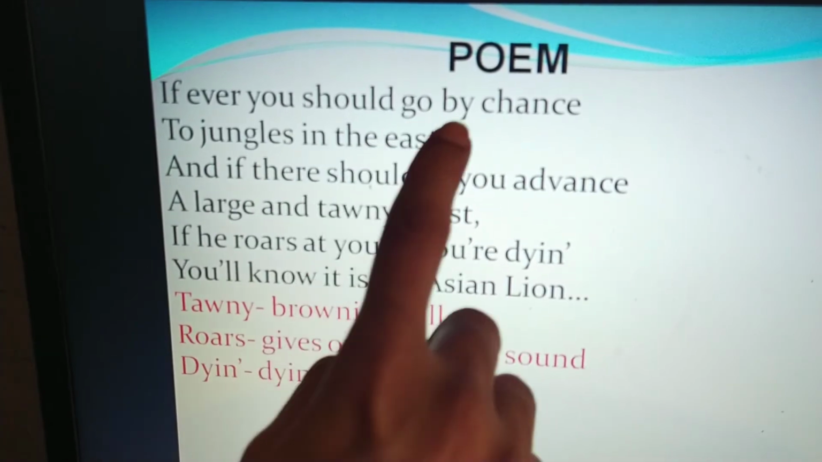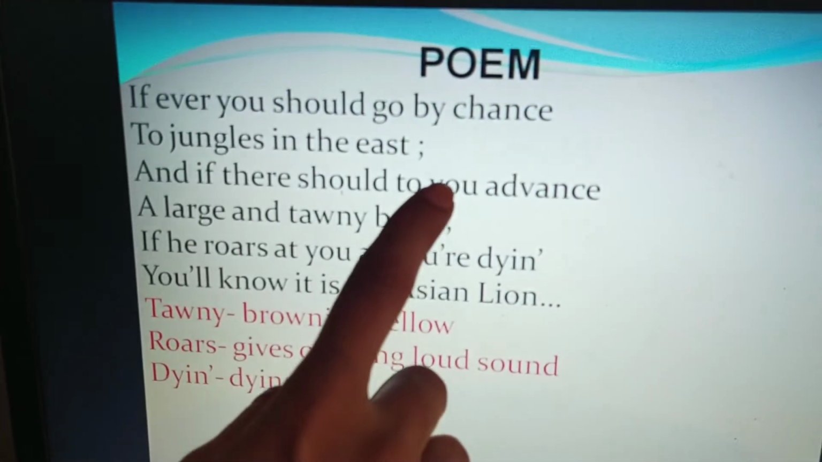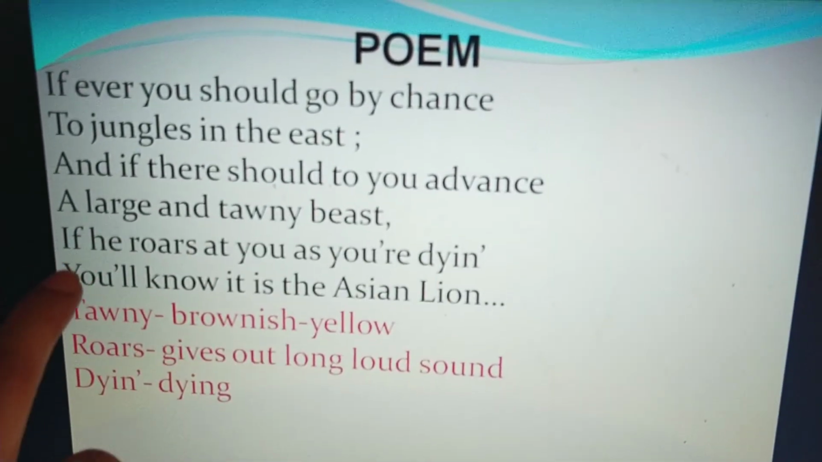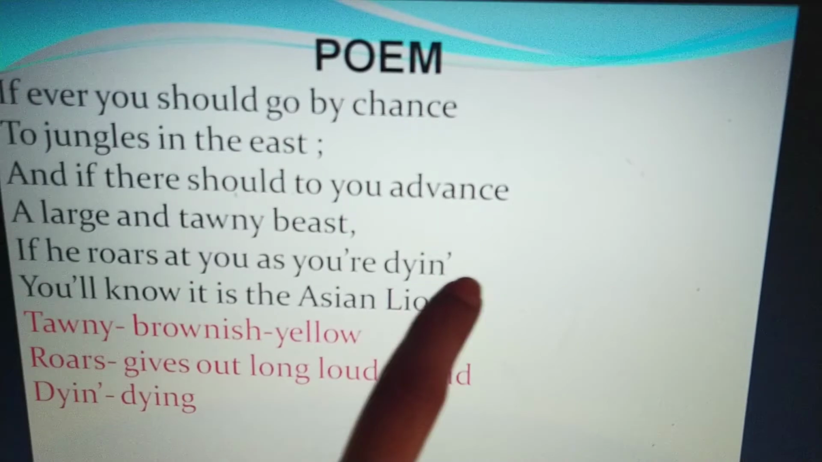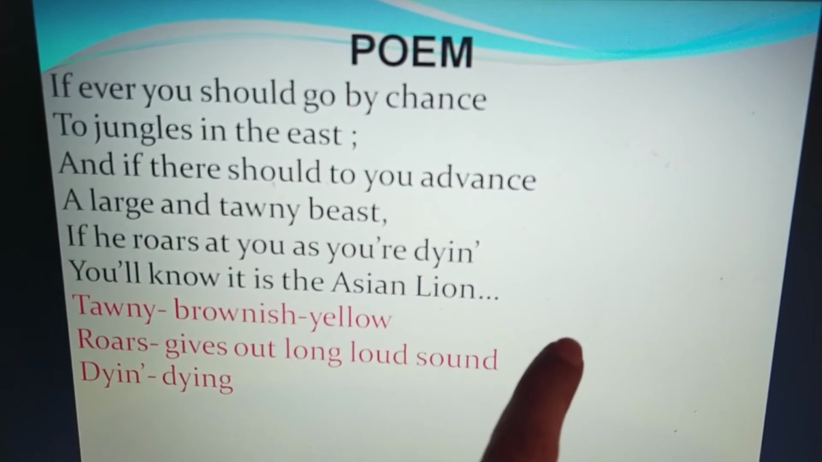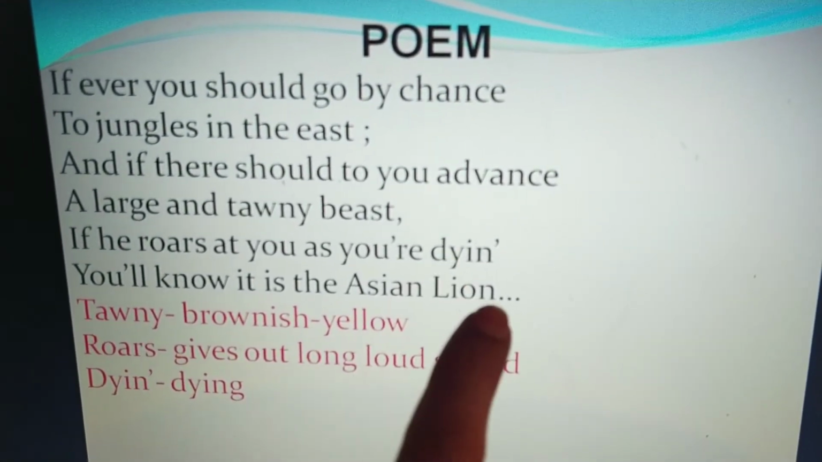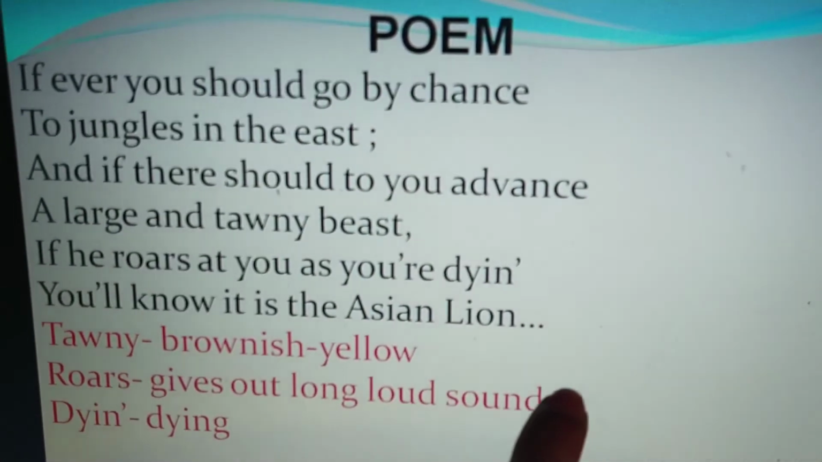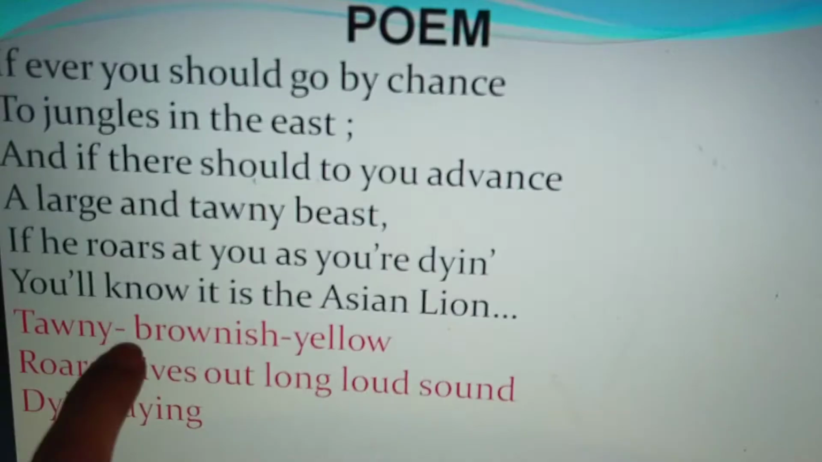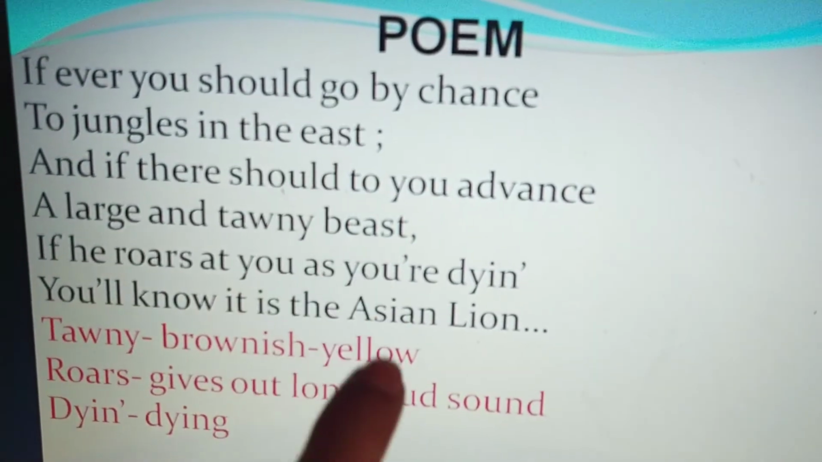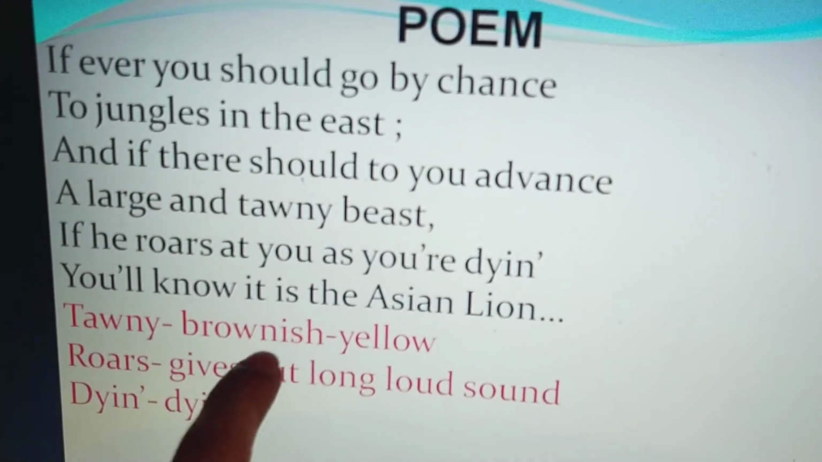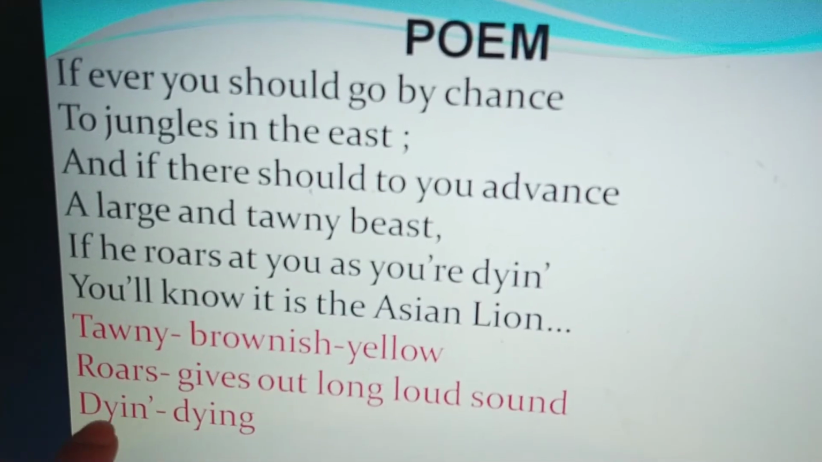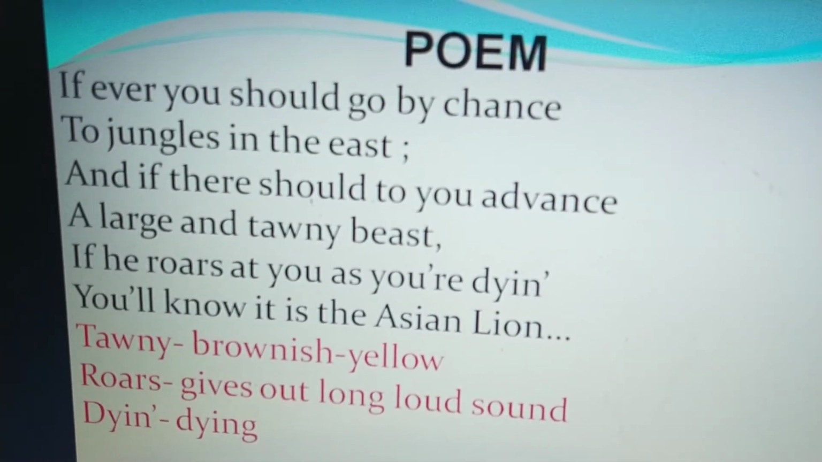If ever you should go by chance to jungles in the east, and if there should to you advance a large and tawny beast, if he roars at you as you are dying, you shall know it is the Asian lion. See, in the poem, in the very first stanza, the poet has explained about the wild animal that is Asian lion. Now let us know some of the meanings of the words used in this stanza. Tawny means brownish yellow. Roars gives out long loud sound. Dying, absolutely for the word dying.